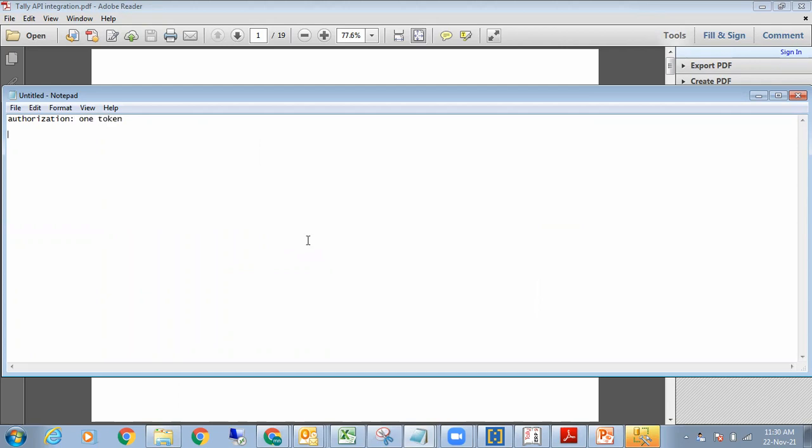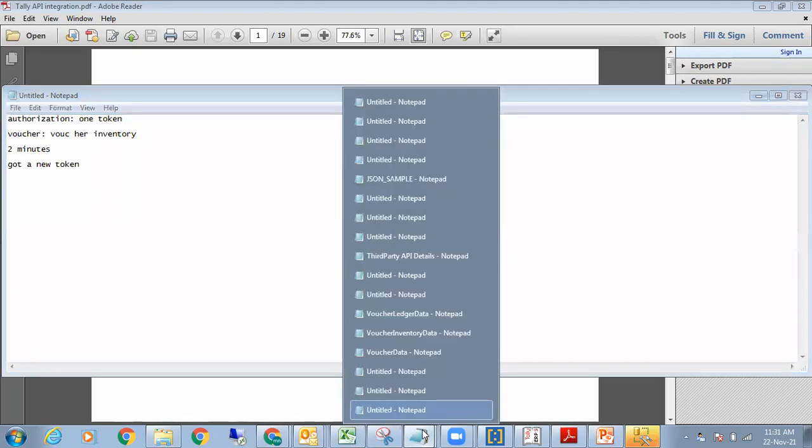Yes. No, what we did was we had this voucher and then we had voucher inventory. This report was taking a lot of time, so we loaded it for each day. I don't know whether it will take 2 minutes or 3 minutes, and I needed to make the system foolproof. So each time this report was to be posted, I got a new token. But yes, you're absolutely correct that I might not need this loop.